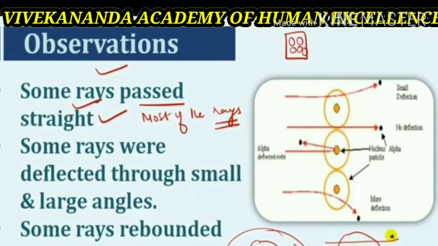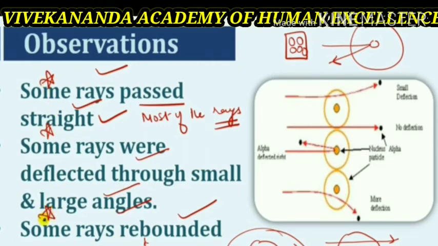Very few, about 1 in 12,000 alpha particles, did not pass through the foil at all, suffered large deflection and came back. Since alpha particles are highly energetic, their scattering at large angles reflected that they had a direct collision with the entire mass of the atom of the material.